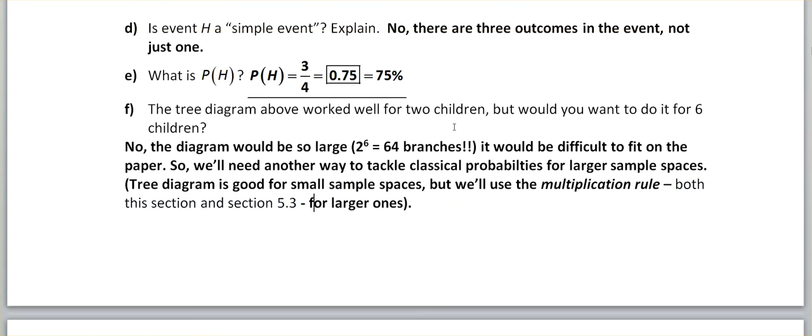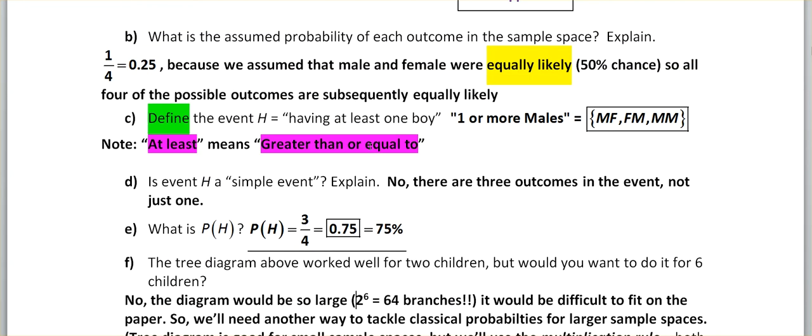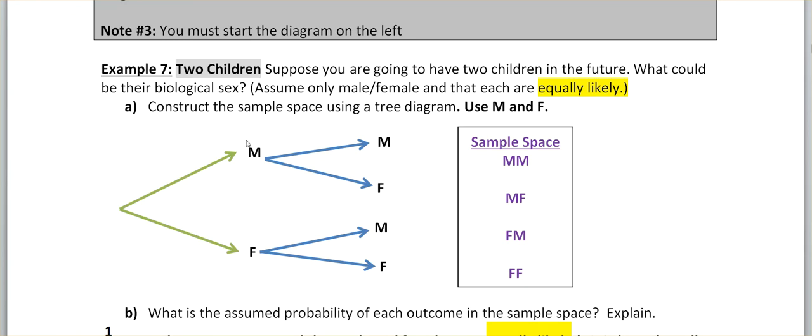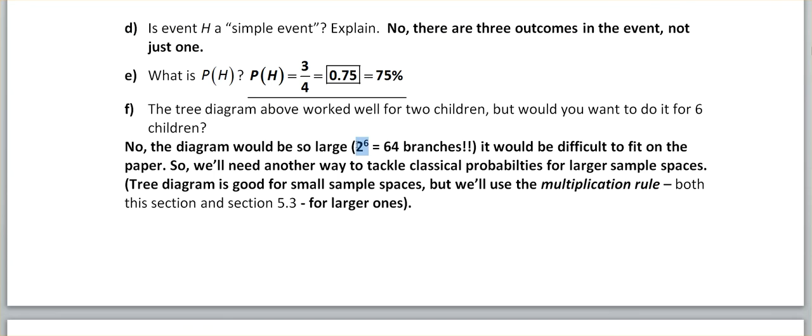All right, now where did I get it with this 2 to the 6 business? So think about what happened here. We had 2 genders possible, 2 biological sexes possible, and we have 2 children, right? So each time you branch off, there's 2 outcomes, 2 for the first option, first child, the green arrow set, then 2 more for the blue arrow set. 2 times 2 makes 4. But if you were going to have more children, they would keep branching from there. And every child, you have 2 more outcomes. So it becomes 2 times 2 times 2 times 2 and so on. 6 times because you're having 6 kids, right?